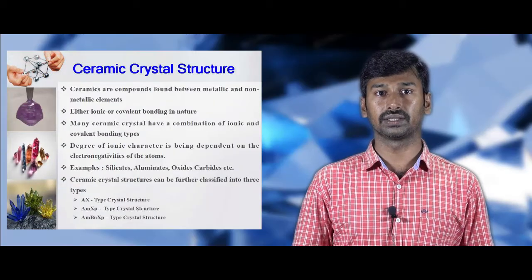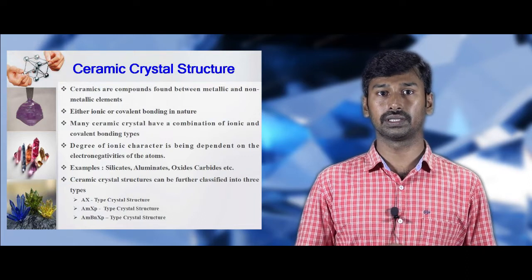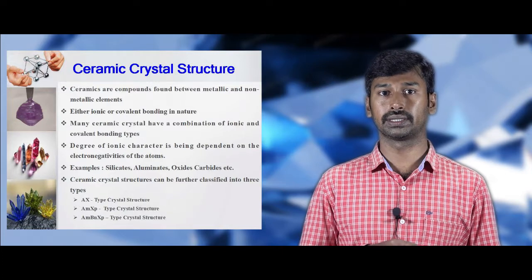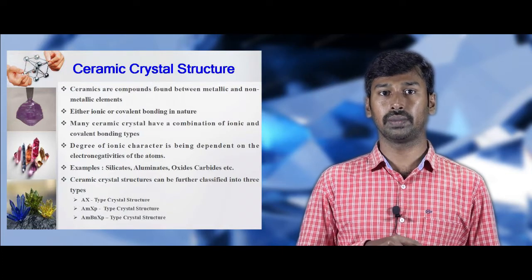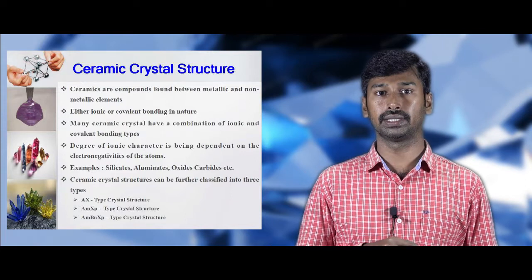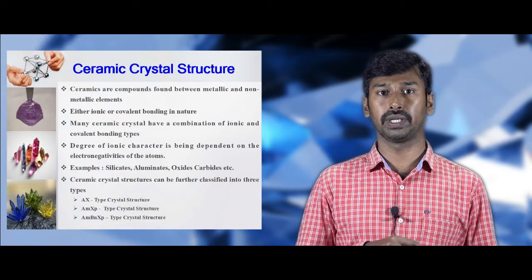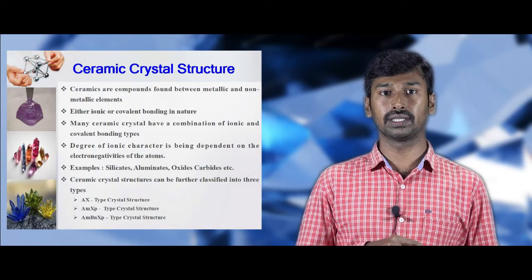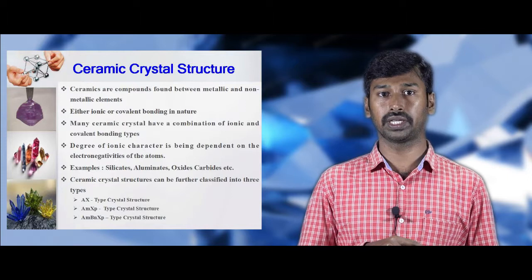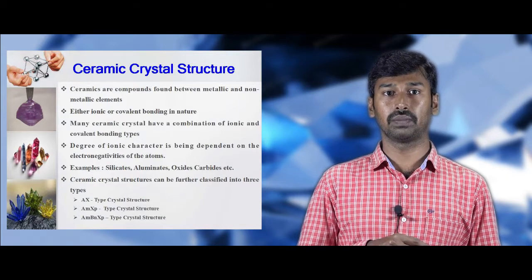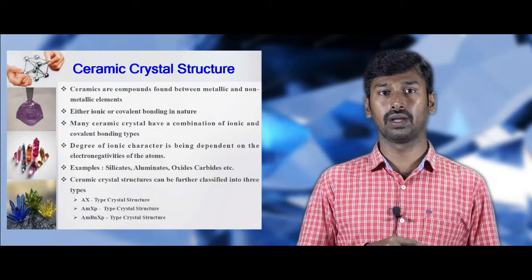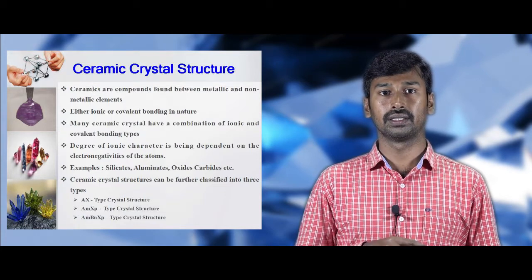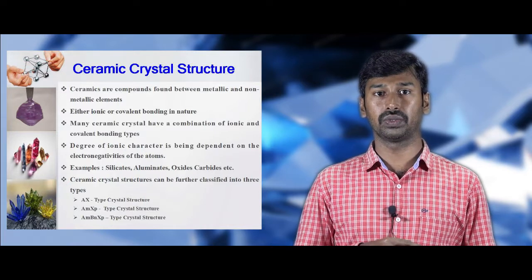The second classification of crystalline structure is the ceramic crystal structures. Ceramics are compounds found between metallic and non-metallic crystalline materials. These can have either ionic or covalent bonding nature. Many crystalline ceramics are found with combinations of ionic and covalent types of bonding. This ionic nature depends upon the electronegativity of the elements. Examples of these ceramic crystals are aluminate, borate, silicate, oxide, etc. They are further classified into three types.